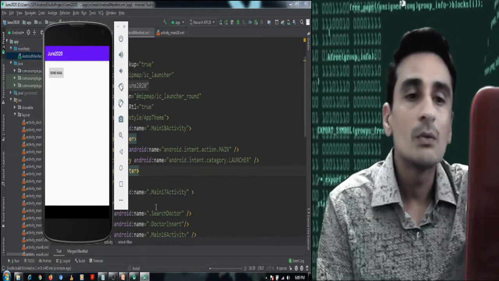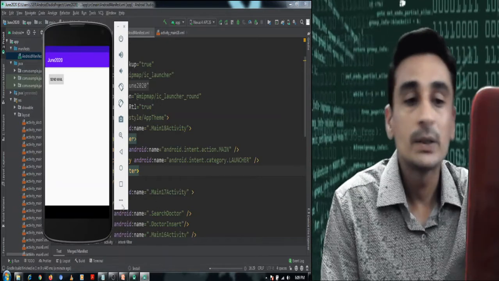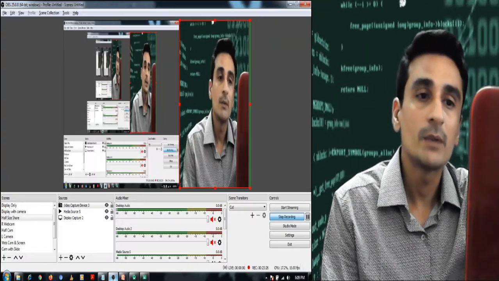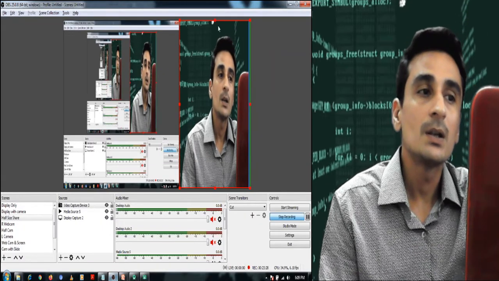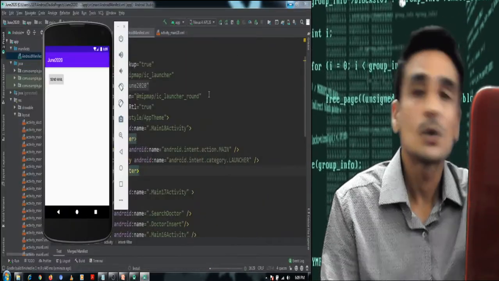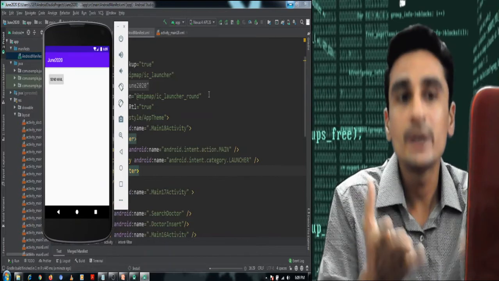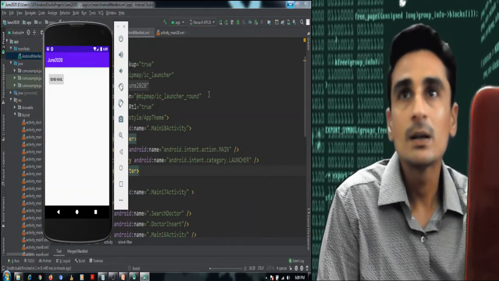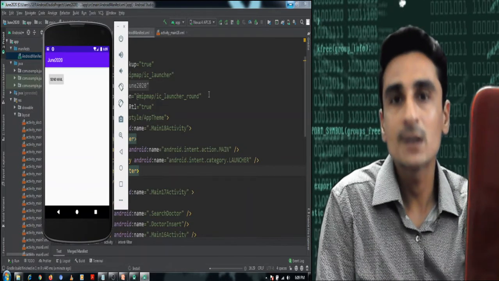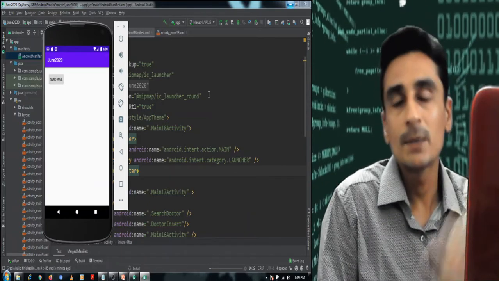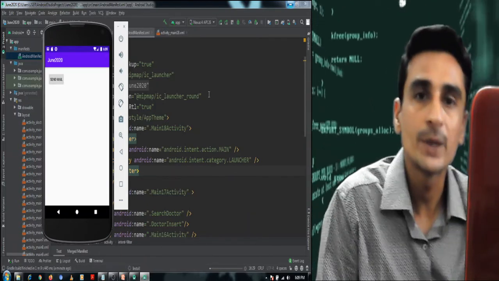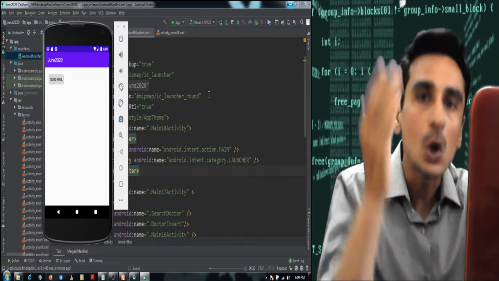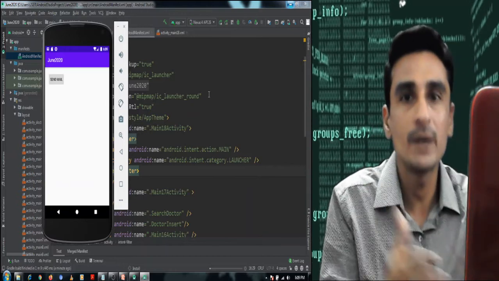Okay, now when this application runs on the AVD, what will it do? It will check for the contacts available in the AVD, but initially there are no contacts available in the AVD. So to test this application successfully, we should add some contacts in this AVD.